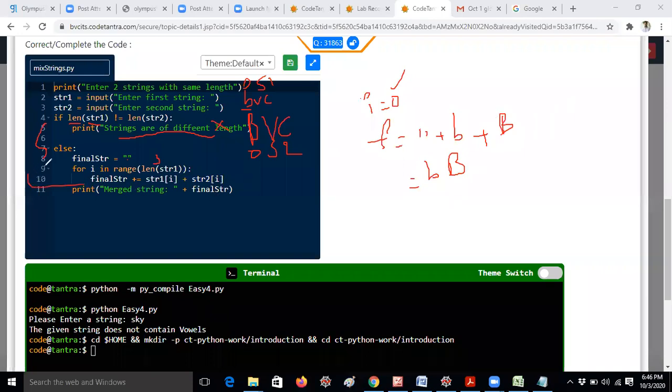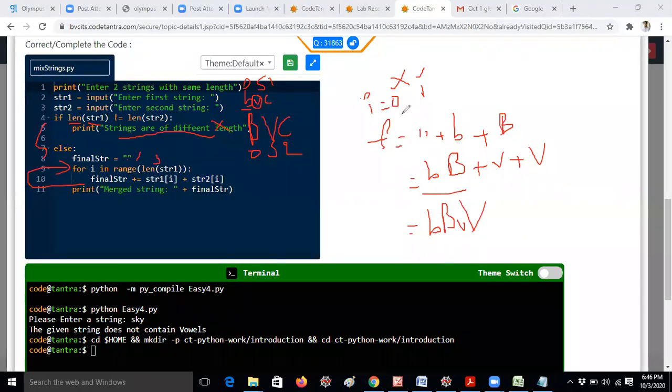Then it will iterate the for loop again, i in range of len of str1. That means i iterates: 0 iteration is completed, now i will be 1. Now final str contains bB. Now final str equals final str plus, that means bB plus str1 of i. Now i value is 1. str1 of 1 is small v, plus str2 of i, that means capital V. That means the output will be bB, then small v, capital V.